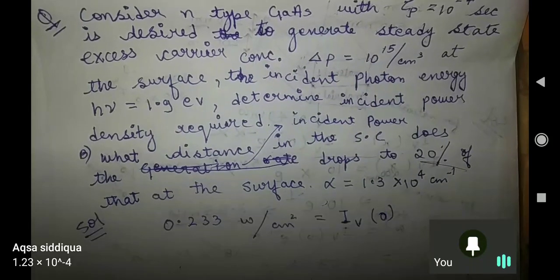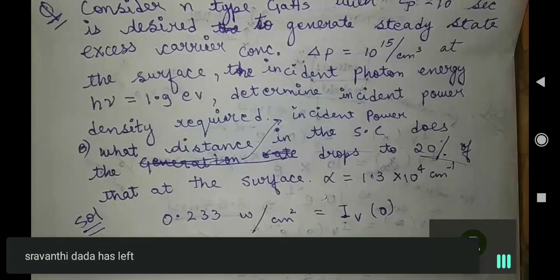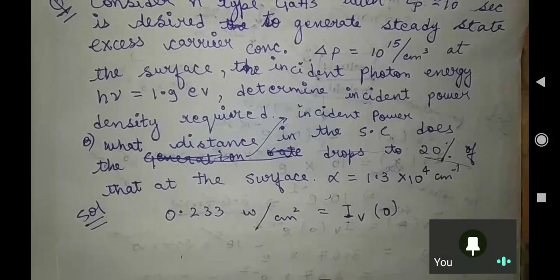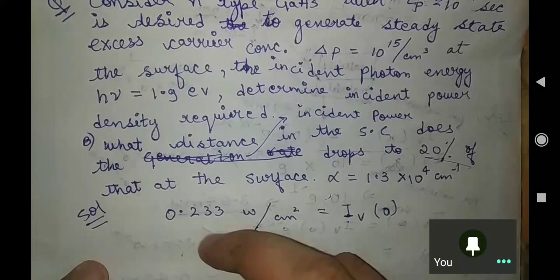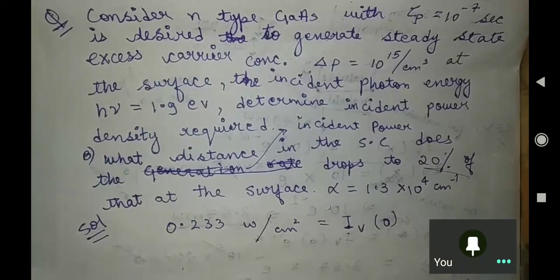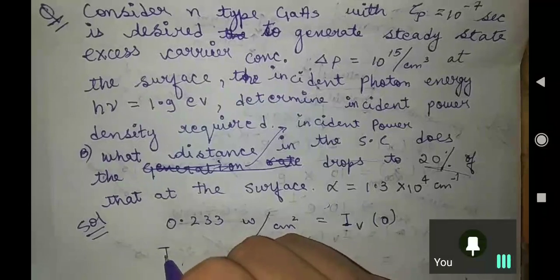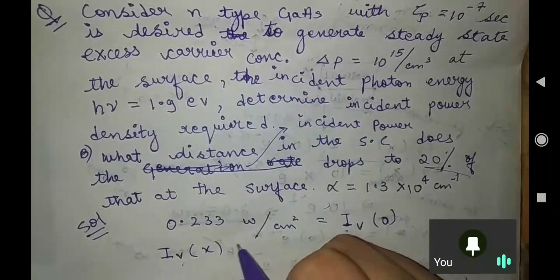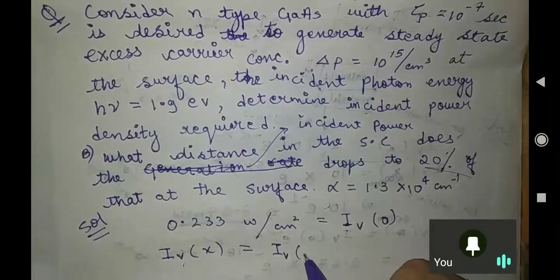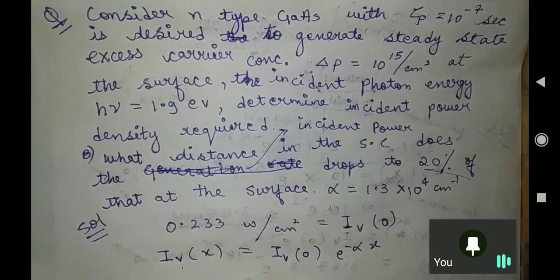Anybody understood? Yeah, Akshay is saying the absolutely right answer. Wow, Akshay, very good. So you got the question quickly. Very good, Akshay. You entered late, but you understood the concept. The basics she has used: IV of x equal to IV of 0 into e to the power minus alpha x. That's it.